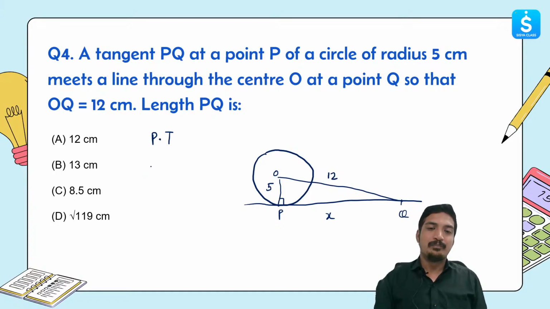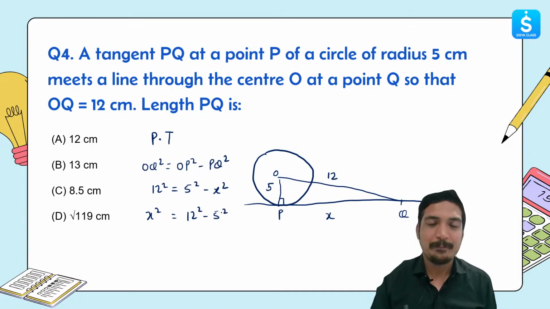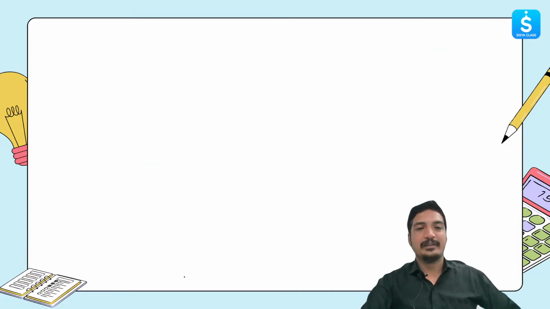So the equation will be OQ square is equal to OP square plus PQ square, that is 12 square is equal to 5 square plus x square. So x square will be equal to 12 square minus 5 square. You can use the a square minus b square identity to solve it even more quickly, and you can tell me the answer. So this is your homework, you can get it done.